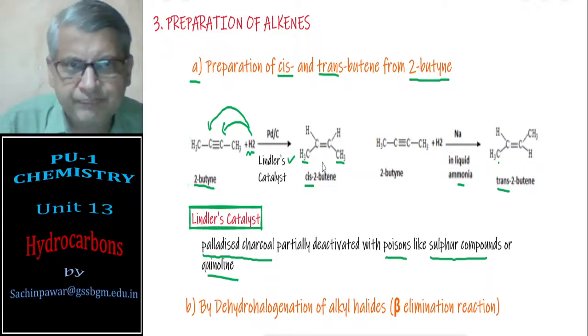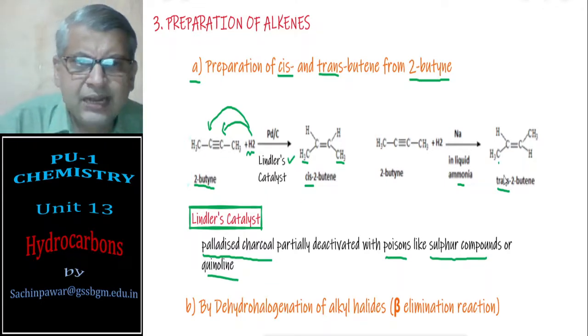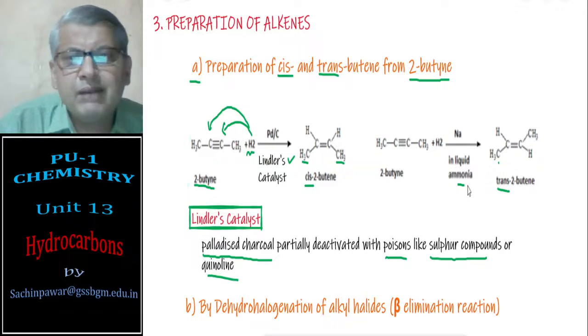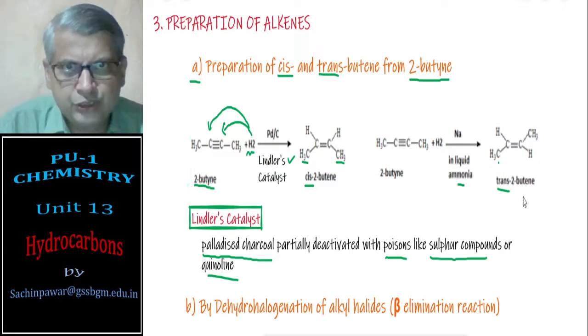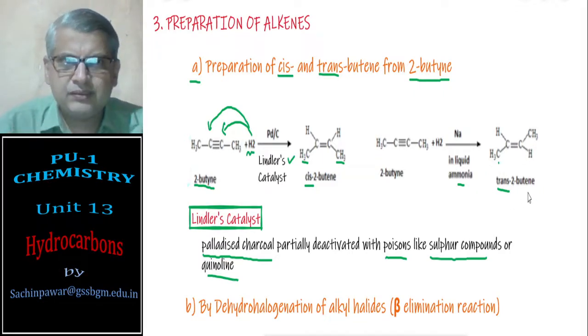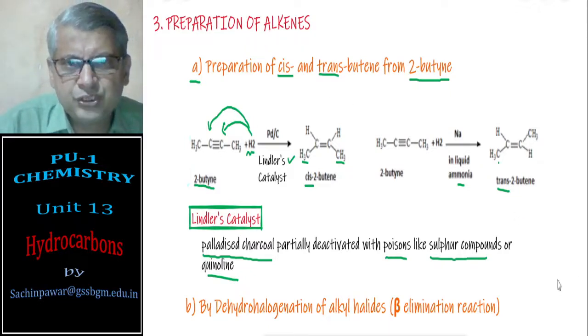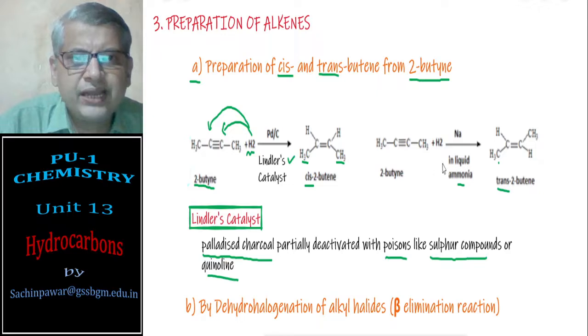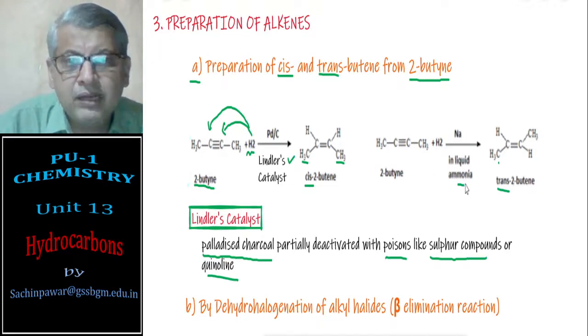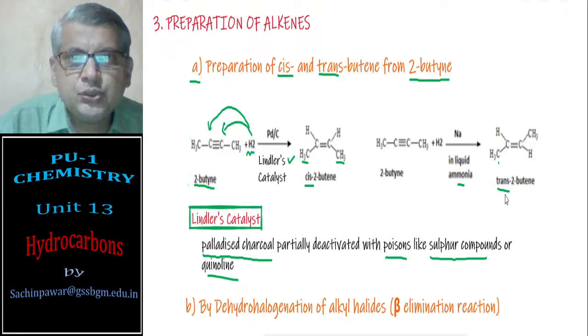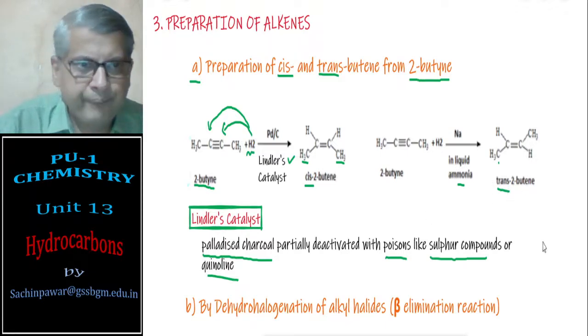One example is here. If you replace Lindlar's catalyst by sodium in liquid ammonia, you will end up with the trans isomer. This is regarding preparation of cis and trans isomers. So 2-butyne, when it reacts with hydrogen gas in presence of sodium in liquid ammonia, forms trans 2-butene. Okay, next.